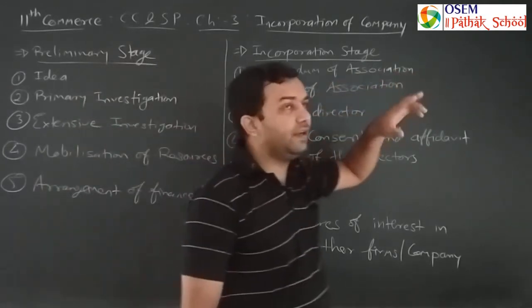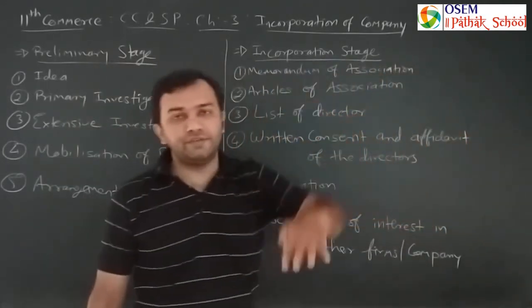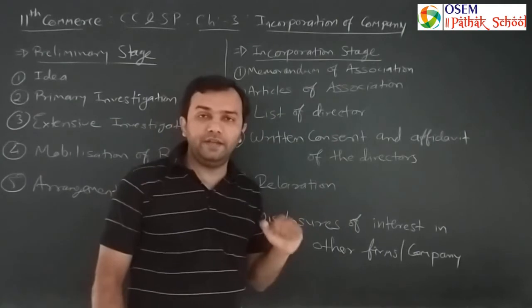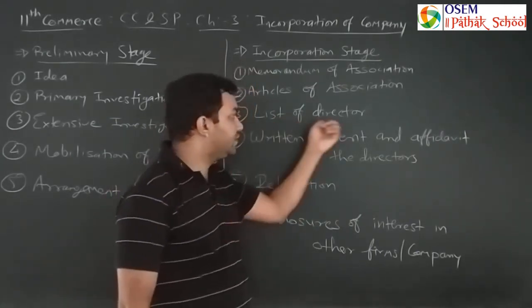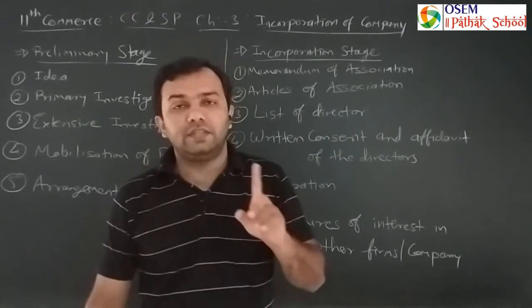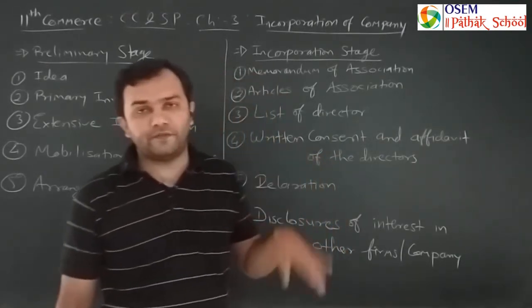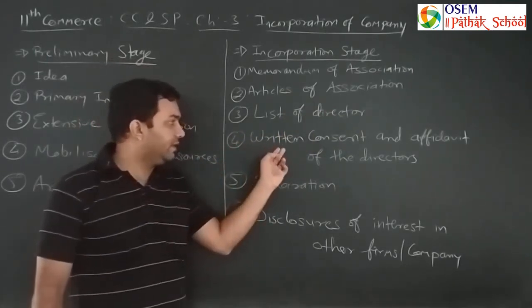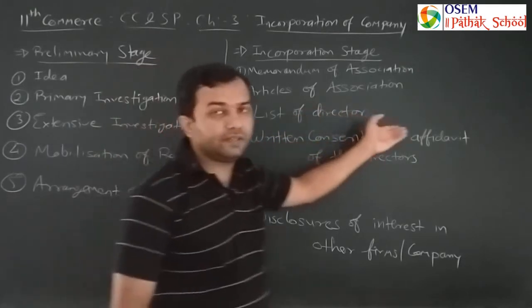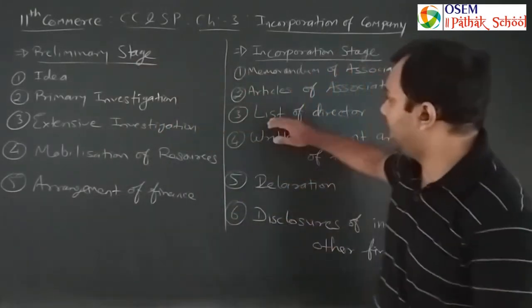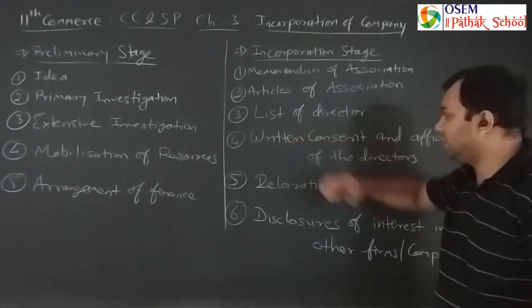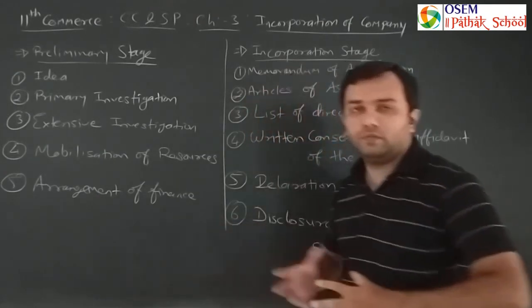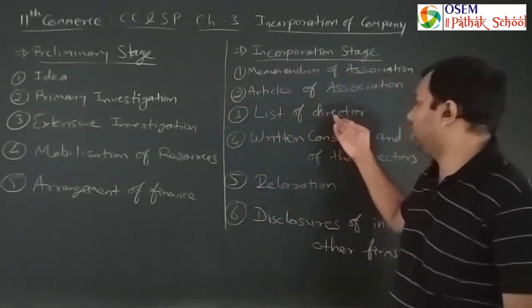Memorandum of Association is the category of constitution for the company. Articles of Association contains the internal management, rules and regulations of the company. List of directors: this is not only the name, but their age, address, occupation, professional education. All these things must be there in the list of directors. Then the written consent of the directors whose names are in the list of directors. What do they have to write in the written consent? They have to write that I willingly want to manage the company or work as a director.